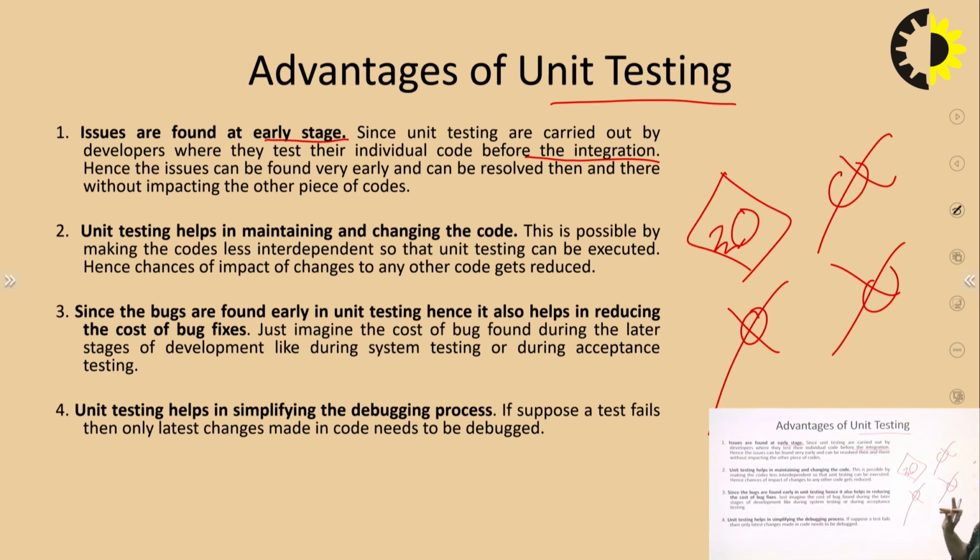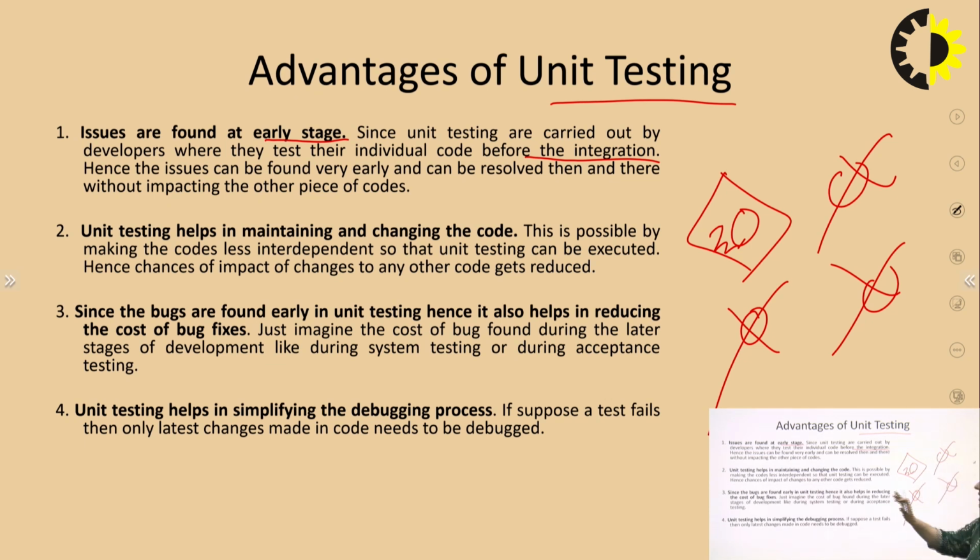Now second is that it helps in maintaining and changing the code. This is possible by making the code less dependent so that unit testing can be executed. Hence, the chance of impact of changes to any code gets reduced, right? As it is not connected with the rest of the modules or units in the complete environment, it is not going to have an impact on the rest of the units as well.